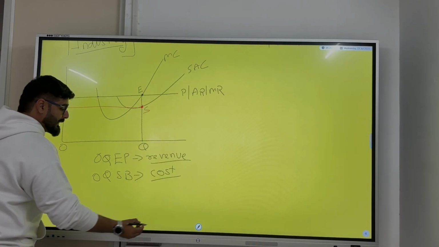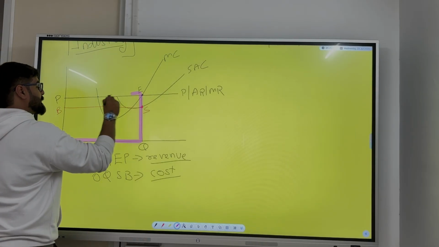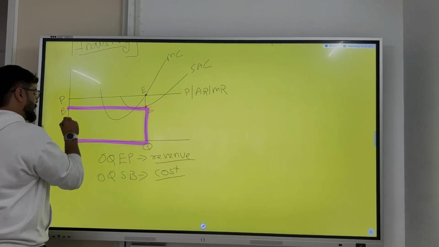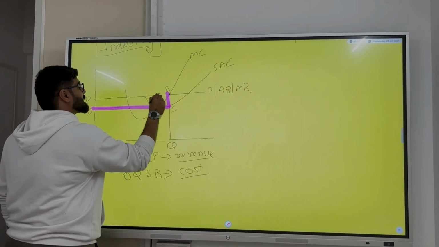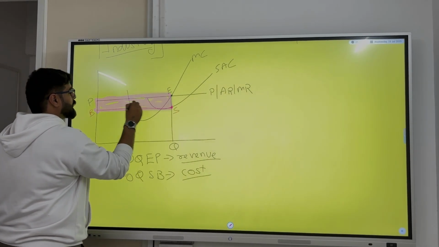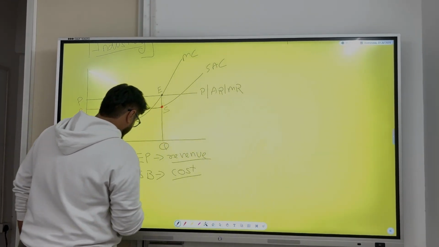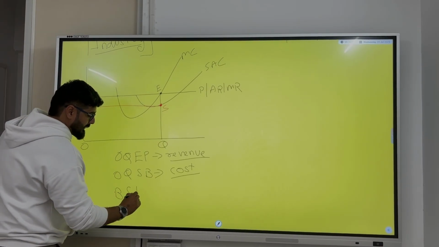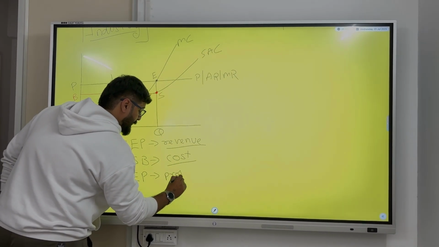Wow, very nice. So tell me one thing over here. If OQEP is my revenue and OQSB is my cost, so what will this be? BSEP. What is this going to be? You all are commerce students. You will be able to tell me properly. Yes, it is going to be the profit. BSEP will be my profit.